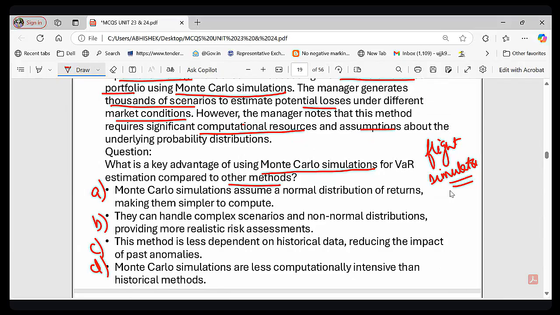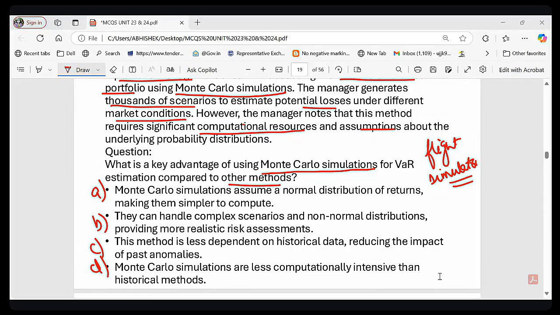Similarly, Monte Carlo simulates multiple market scenarios to see how a portfolio might perform under stress. What Monte Carlo simulation does, it simulates multiple market scenarios to see how the portfolio might perform, right? So basically this is better for complex portfolios, right? So what do you think is the correct answer to this question? I hope that is very easy to understand.